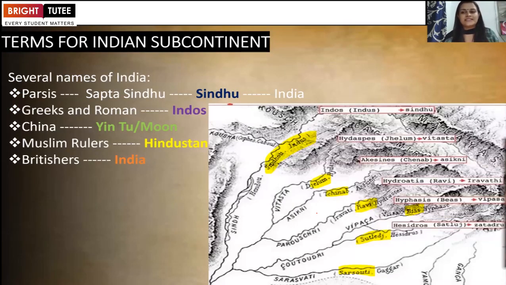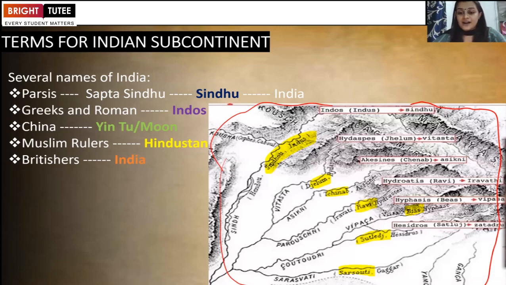Now, terms for Indian subcontinent. The name which we are calling today as India was not the same name which people used to call it during the time period of medieval Indian history. So let's see how different people around the world termed the subcontinent with different names. First, when the Parsis, the people from Persia, came to India, they confined India only up to the region which was mentioned in the Rig Vedic time period also, in the Rig Veda,